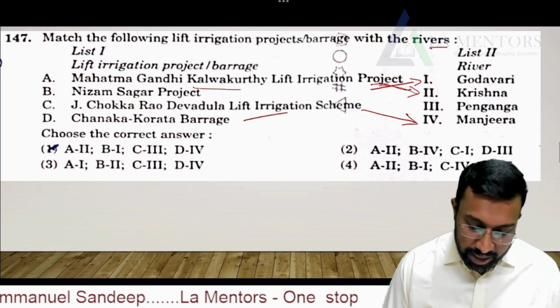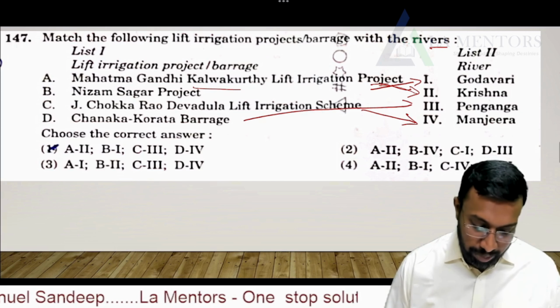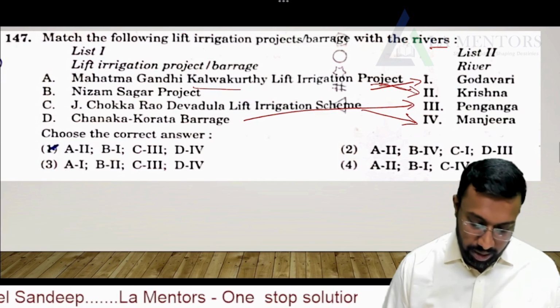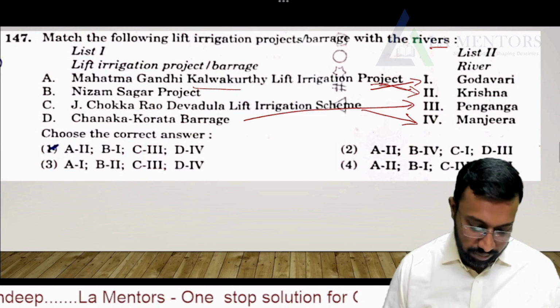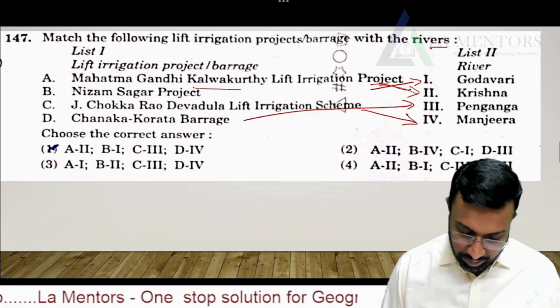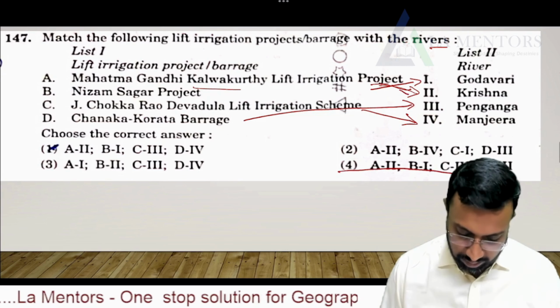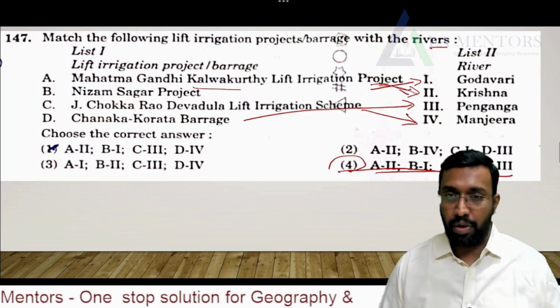Chanaka Korata barrage, yes, Penganga. So the answer option should be A2, B1, C4 and D3. So this is your answer. Over here, as per this question paper, it is 4.